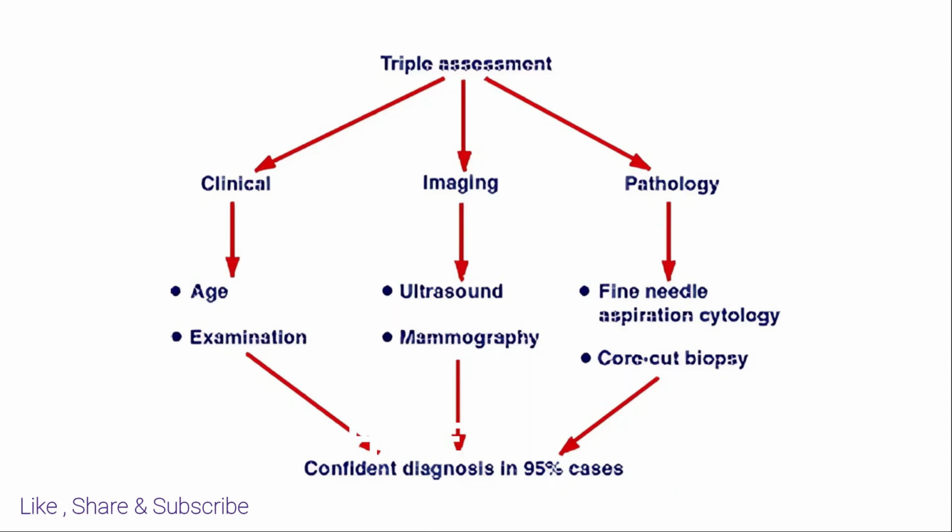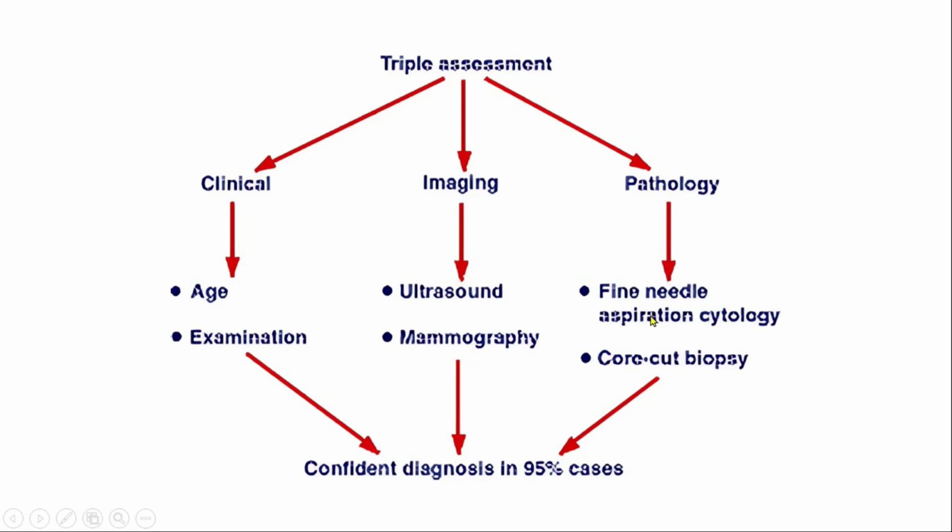Investigation: we need to be concerned about triple assessment. What is triple assessment? Triple assessment is a combination of investigations which includes clinical examination, imaging, and pathological examination. In clinical examination, we need to know the age, because breast carcinoma is highly associated with age. We need to take a history from the patient about her pregnancy, her periods, everything, and also examine the breast, which includes inspection and palpation of the breast. Then imaging, we need to do ultrasonogram and mammography. We will discuss it later.